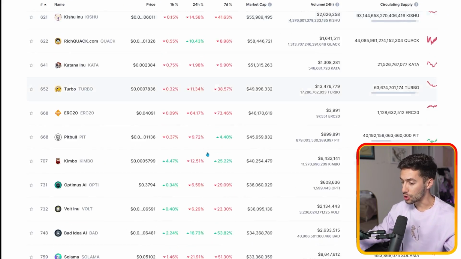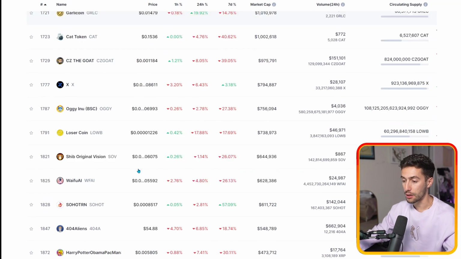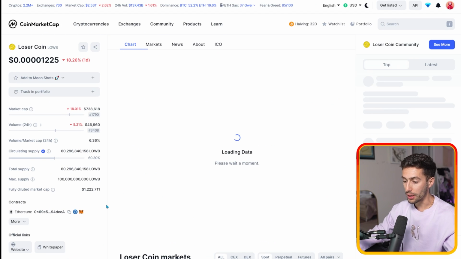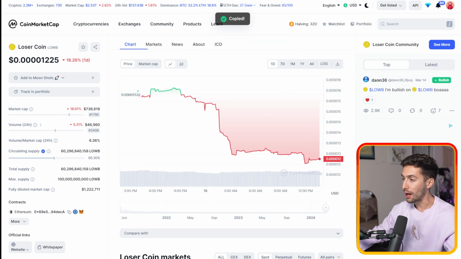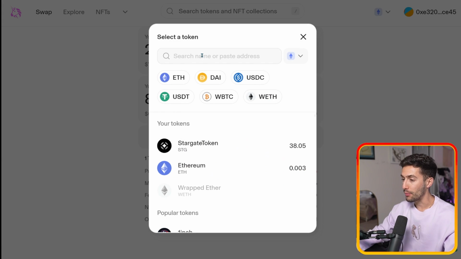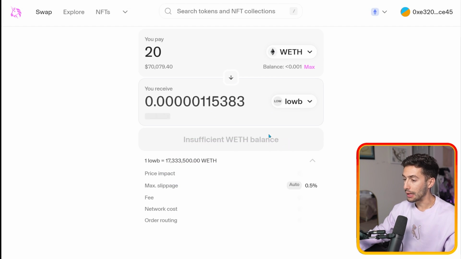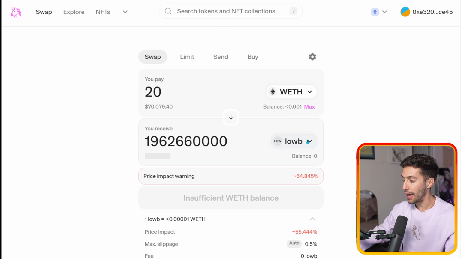Just as another example, we'll scroll way down and we'll randomly click this one, Loser Coin. Loser Coin, it's got a $738,000 market cap. We will click on it. We'll see it's on Ethereum. We'll copy to clipboard. We'll go over to Uniswap. We'll paste it in. And there it is, Loser Coin. Really not looking good. I would highly advise not ever buying this coin. You can see the price impact already going crazy, which means there's very low liquidity on it.